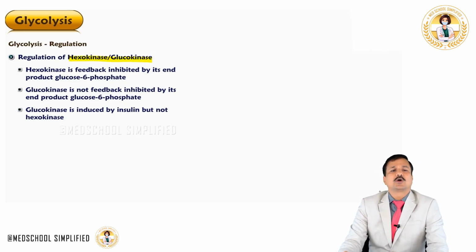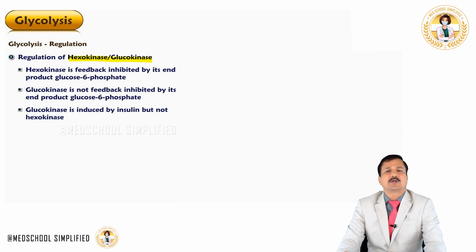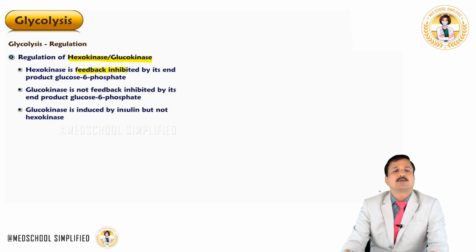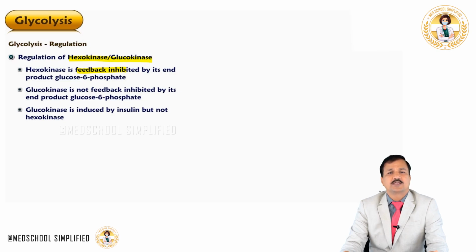As you all know, hexokinase converts glucose into glucose 6-phosphate, the very first step in glycolysis, which is going on in most of the peripheral tissues using hexokinase as the enzyme, except in the beta cells of pancreas and in the liver, where glucokinase is the enzyme for the first step in glycolysis. Now, hexokinase is feedback inhibited by its own end product, that is glucose 6-phosphate.